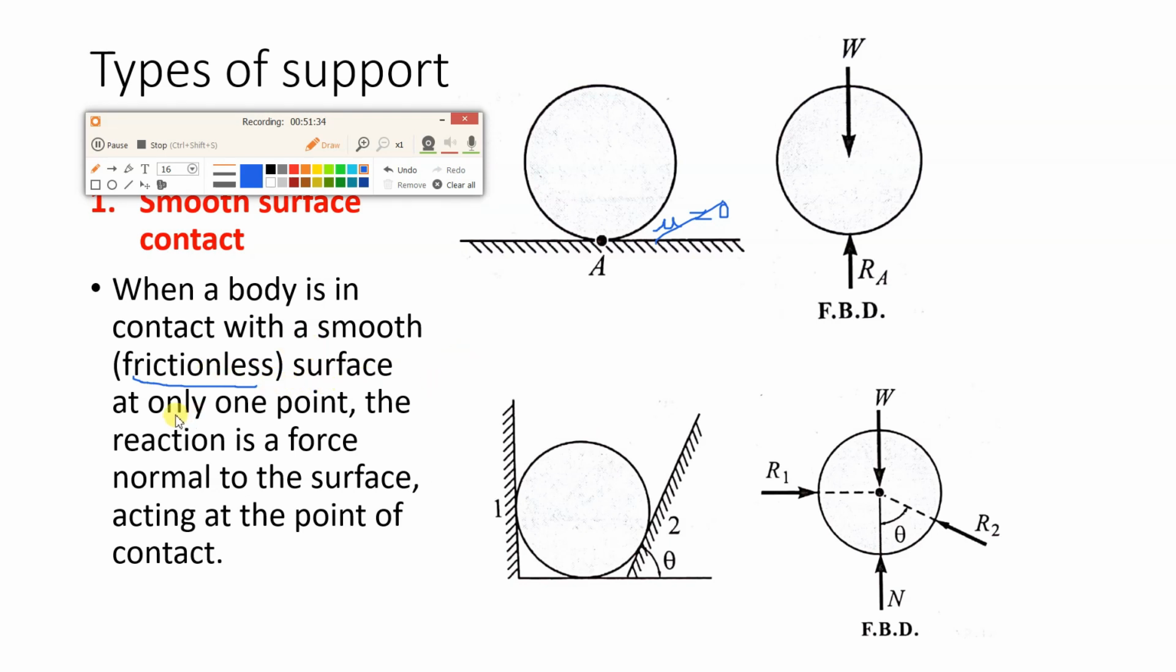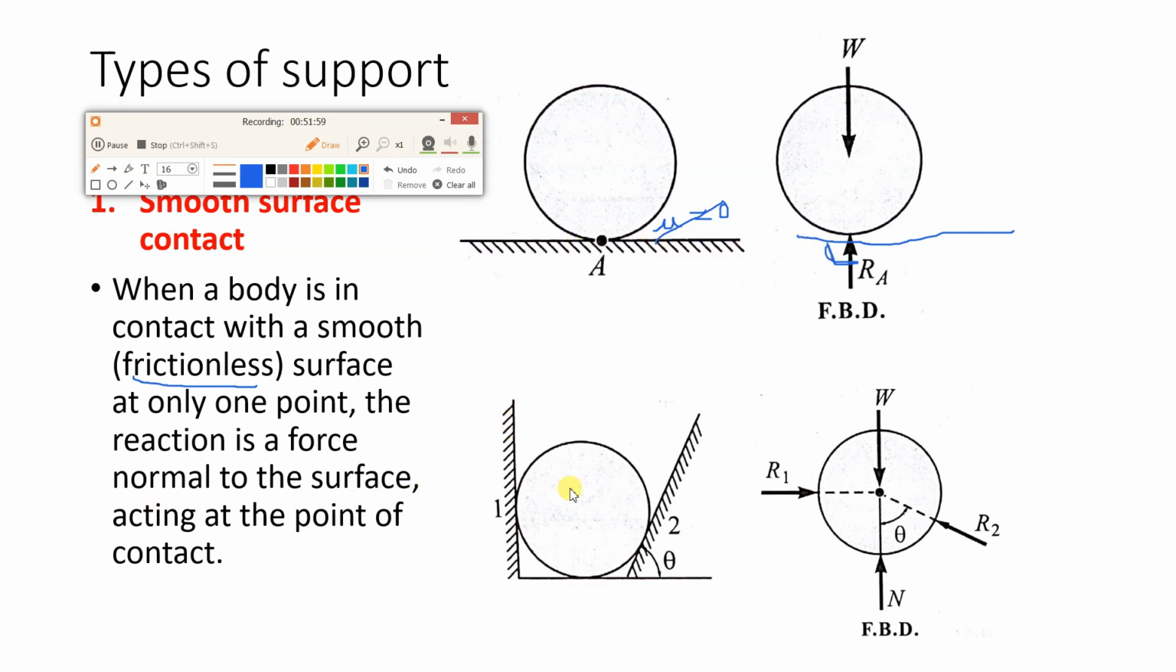Frictionless surface at one point only. Here you can see the body is in contact with a frictionless surface at one point. The reaction is a force normal to the surface acting at the point of contact. So you can see this reaction is perpendicular. This reaction force in the upward direction will be perpendicular to the surface.